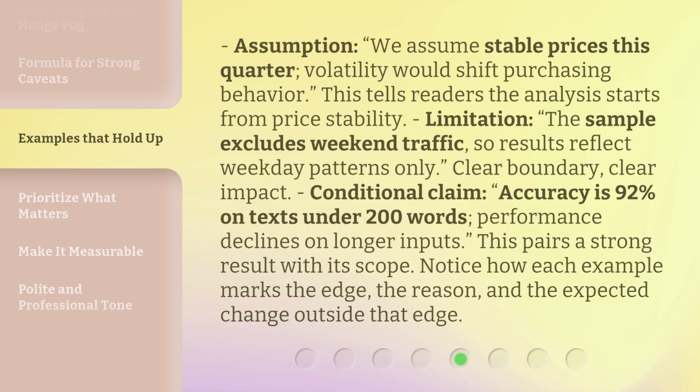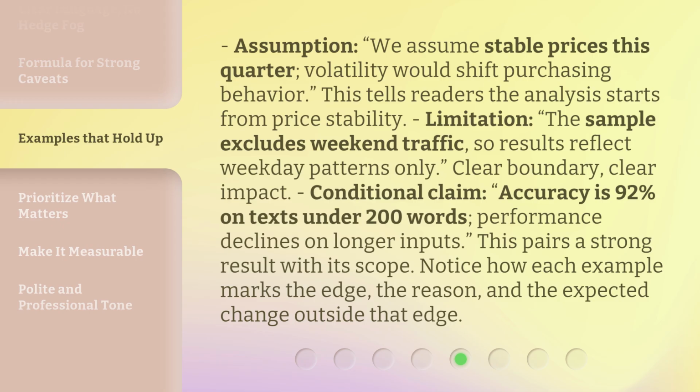Assumption: we assume stable prices this quarter. Volatility would shift purchasing behavior. This tells readers the analysis starts from price stability. Limitation: the sample excludes weekend traffic, so results reflect weekday patterns only. Clear boundary. Clear impact. Conditional claim.